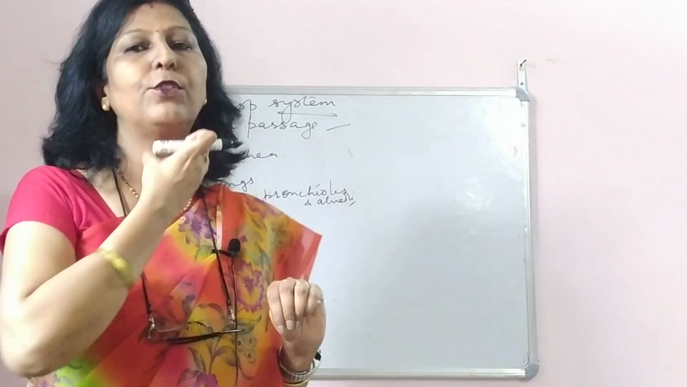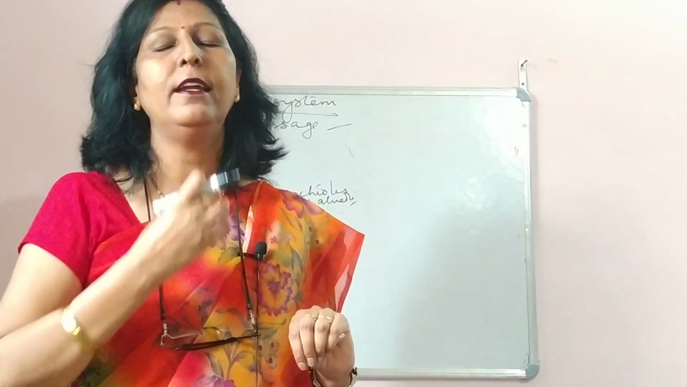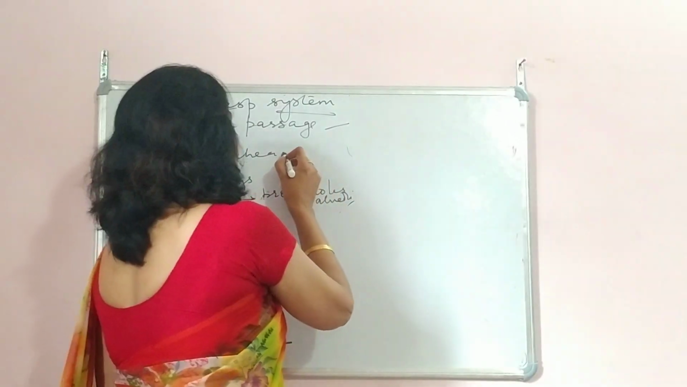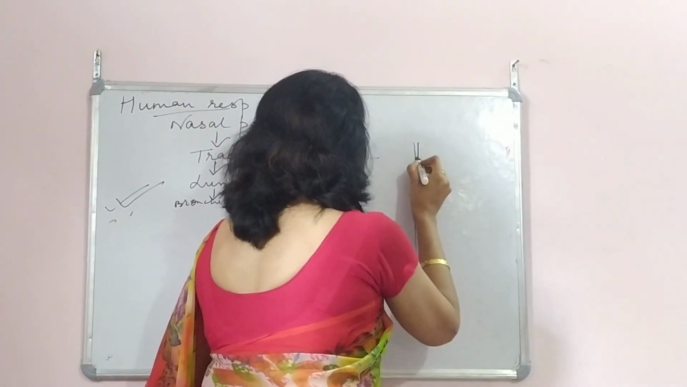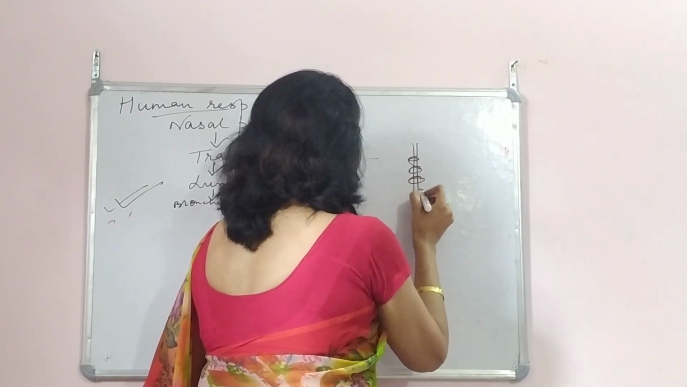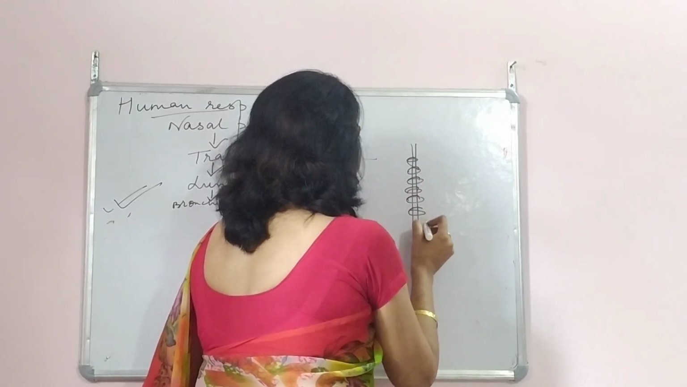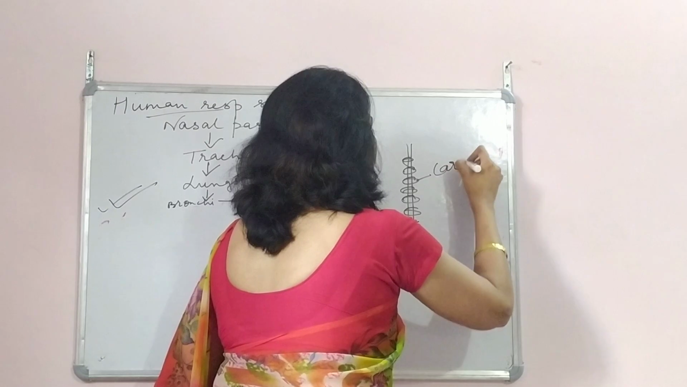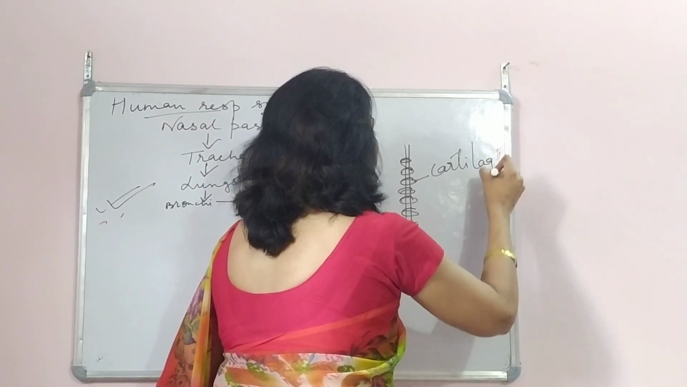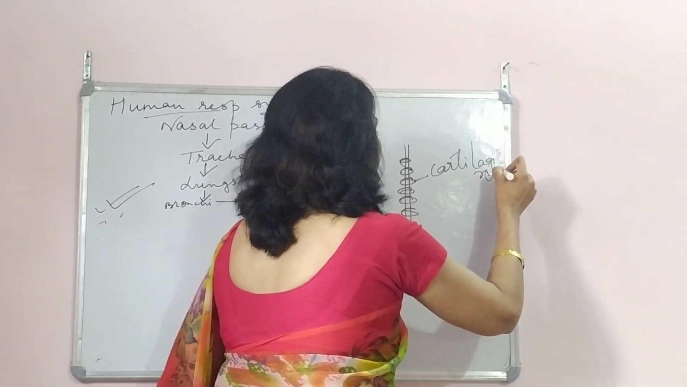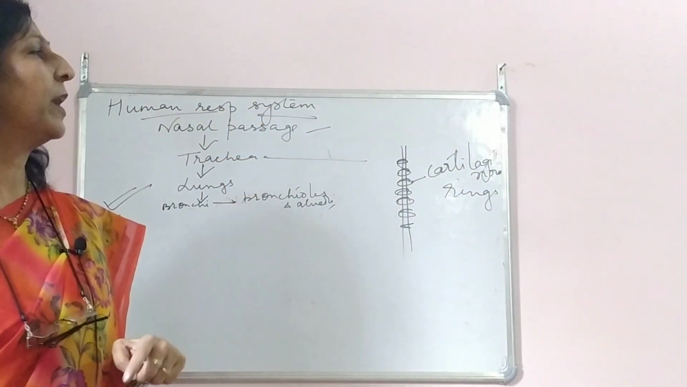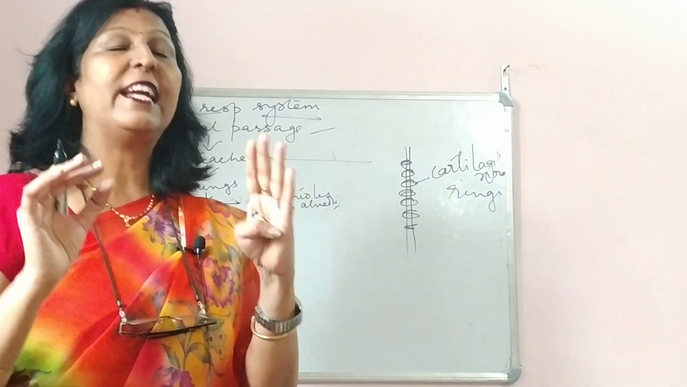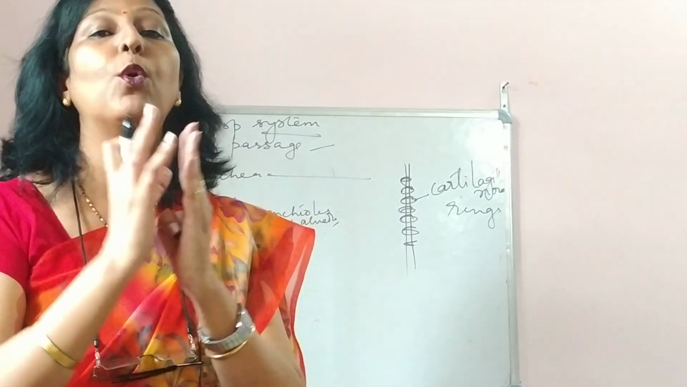Trachea, the passage after that, which goes inside, that is the trachea. Now this trachea is a tubular structure, like this, and it has got rings over it. These rings are cartilaginous rings. Now what is the use of these cartilaginous rings? It prevents the trachea from collapsing.